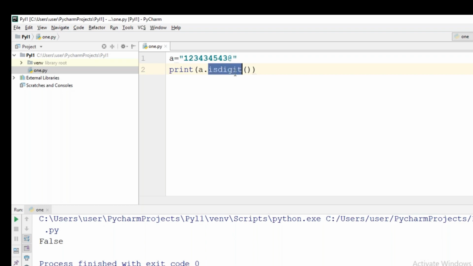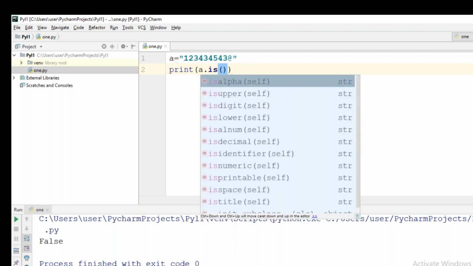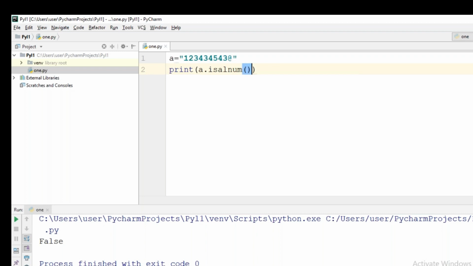Okay. Next, is alpha means everything should be in alphabets. Every character must be alphabet. Is digit means what? To get true, every character should be like digit. But now you know what I am applying? Is all num. When is all num will give true for you?